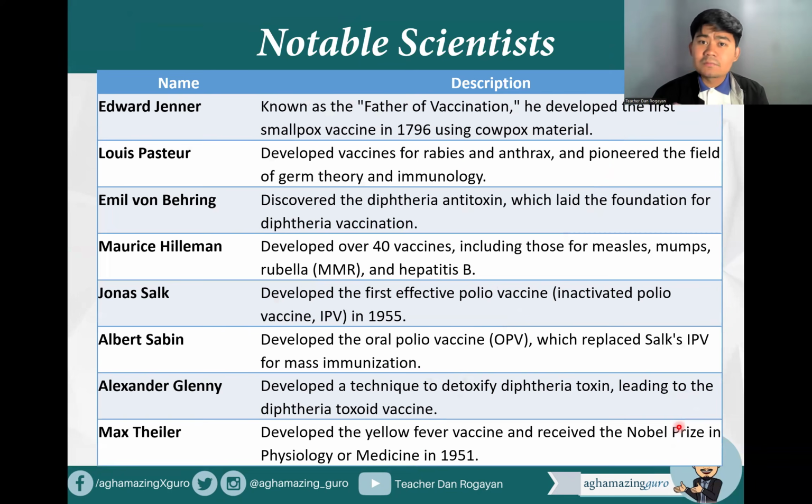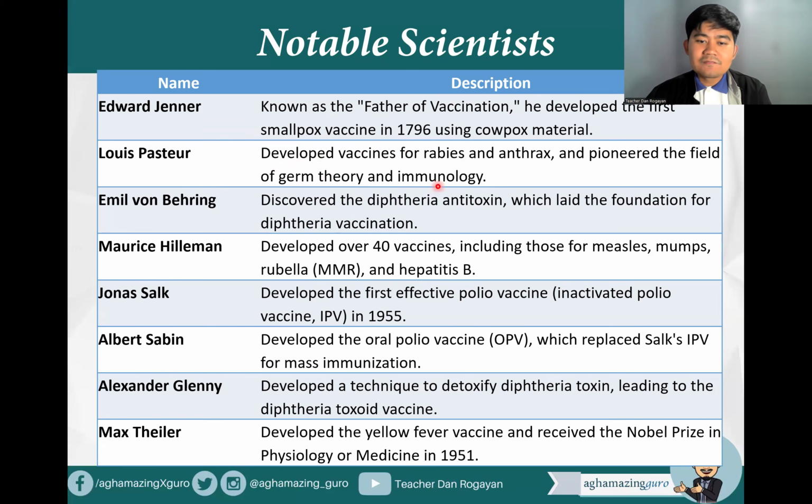So there are notable scientists here that might appear in your board exam. So let's just have a run through of these notable scientists. Of course, Edward Jenner cannot be missing, known as the father of vaccination. He developed the first smallpox vaccine in 1796 using cowpox material. So for the smallpox vaccine, that's Edward Jenner, attributed as the father of vaccination.